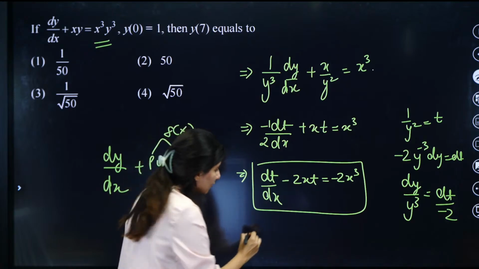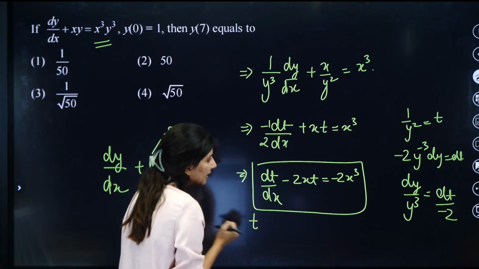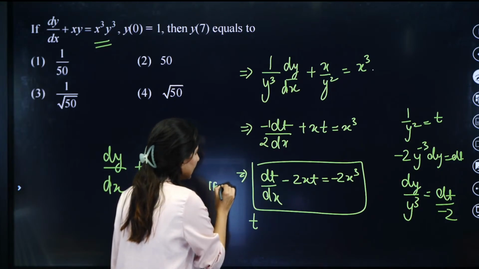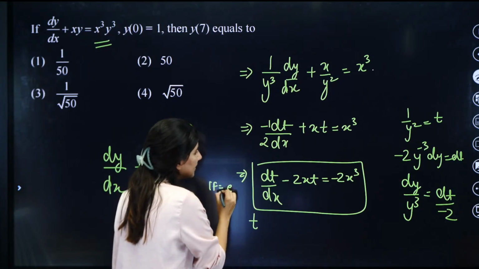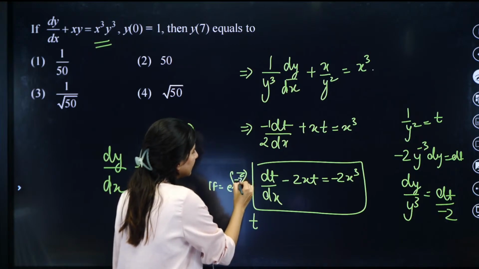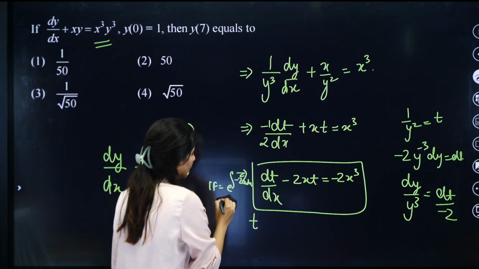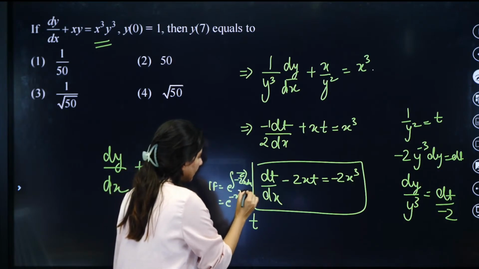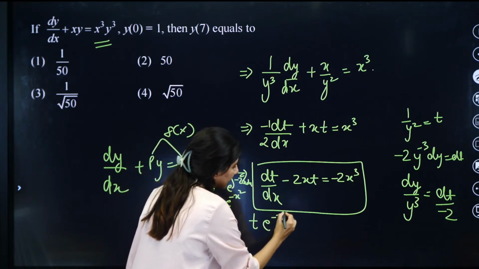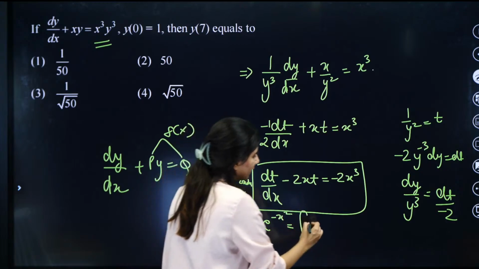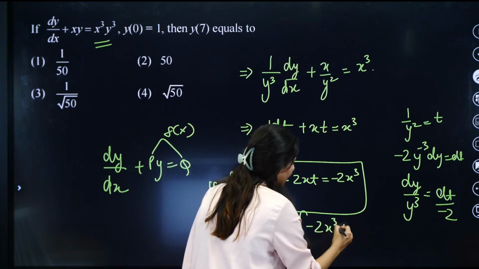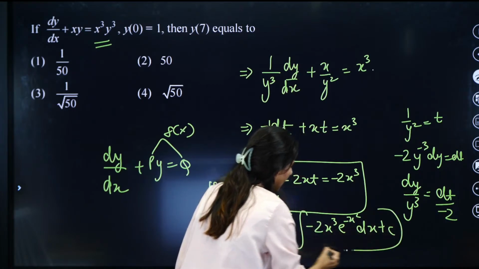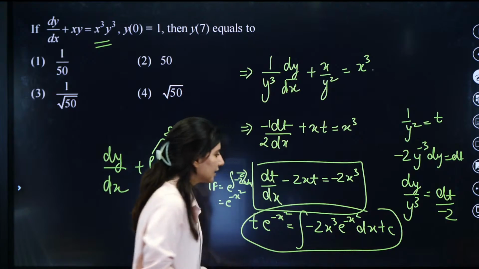in t. So t multiplied by the integrating factor. So we have to calculate the integrating factor. IF will be equal to e raised to power integral of minus 2x dx. So this will be e raised to power minus x square. So t e raised to power minus x square equals the integral of minus 2x cube e raised to power minus x square dx plus c. And now you have to just integrate this.